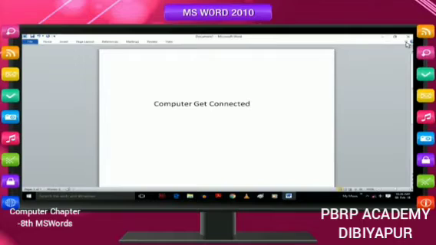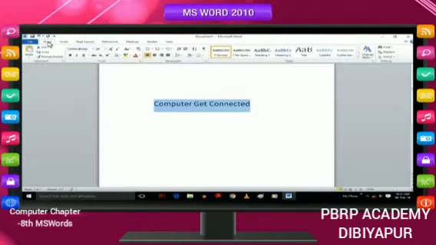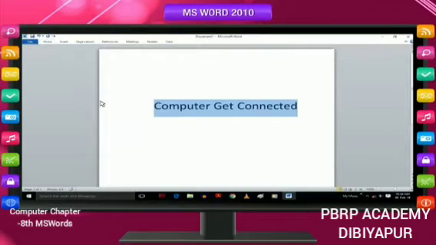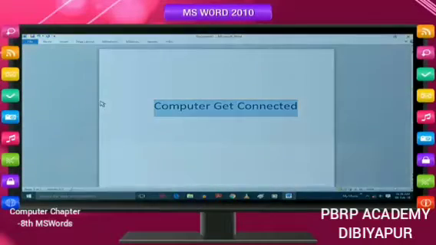For example, with the ribbon minimized, you can select text in your Microsoft Office Word document, click the Home tab, and then in the Font group, click the size of the text you want. After you click the text size you want, the ribbon goes back to being minimized.